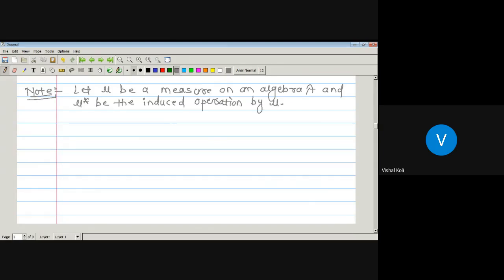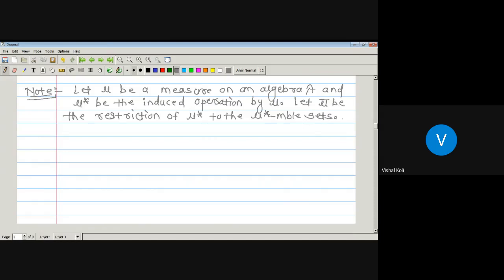Let mu bar be the restriction of mu star to the mu star measurable sets.